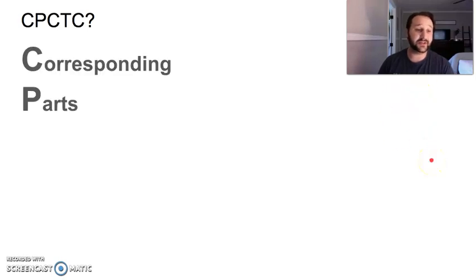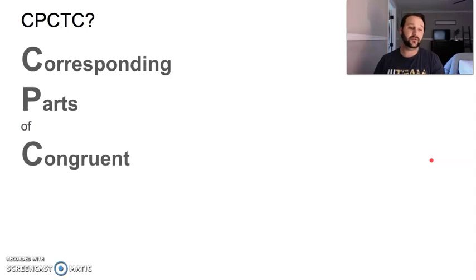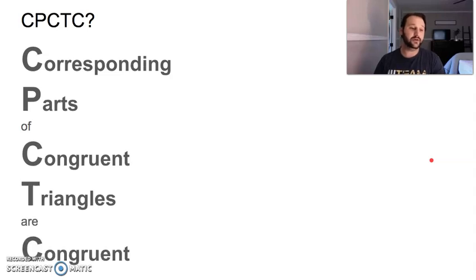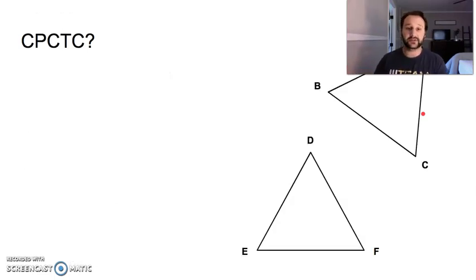So CPCTC stands for corresponding parts of congruent triangles are congruent. We're going to be using the fact that once we prove triangles are congruent, which we did last week, this can actually be useful to prove some other things about the triangles they're congruent with.